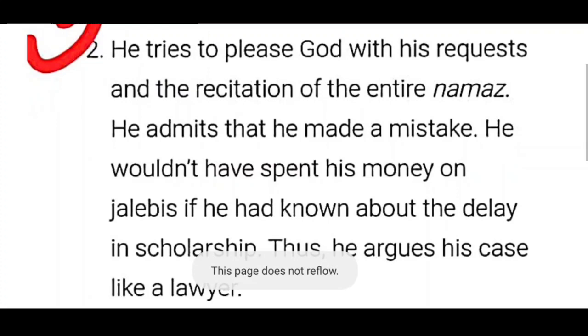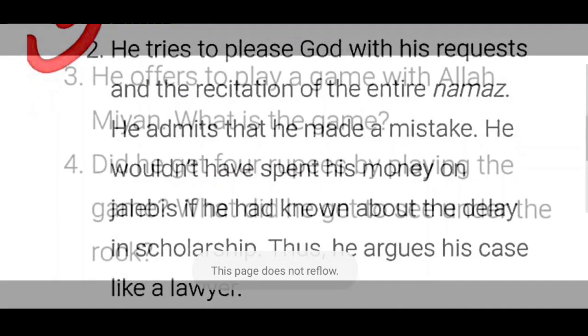So I'll repeat, children. He tries to please God with his request and the recitation of the entire namaz. He admits that he made a mistake. He wouldn't have spent his money on Jalbish if he had known about the delay in scholarship. Thus he argues his case like a lawyer, children. So that's the seventh question. That is, his prayer to God is like a lawyer's defense of a bad case. Does he argue his case well? What are the points he makes?